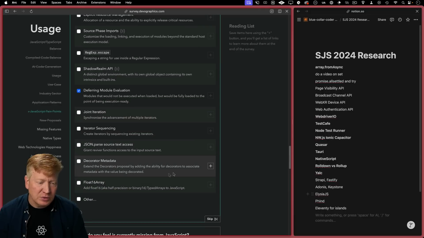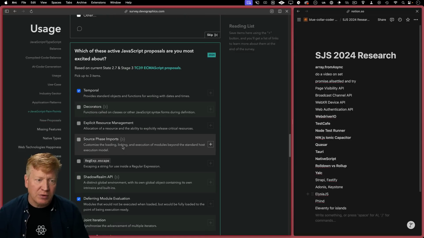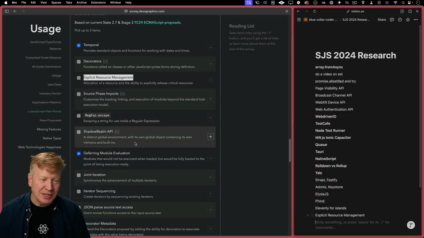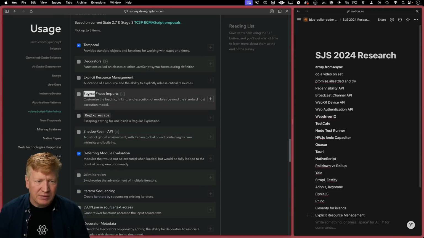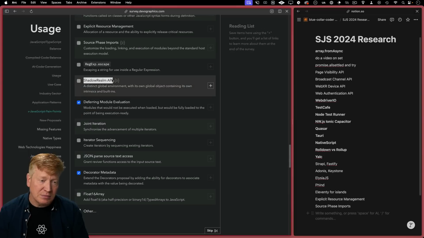Decorator metadata. Associate metadata with a value being decorated. Yeah, probably that. Probably that or decorators just in general. Yeah, some interesting ones here. Wow. Okay, so I should probably remember a couple of these. Hey, what is explicit resource management? In the case of web, source phase imports. God, I don't even know. What is that? Shadow Realm has to do with the web components stuff. But if it doesn't, then I'll take a look.